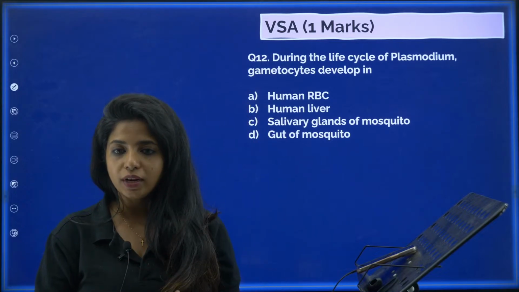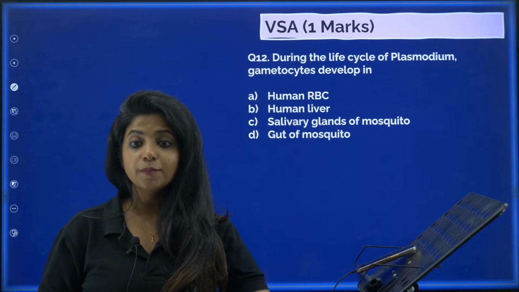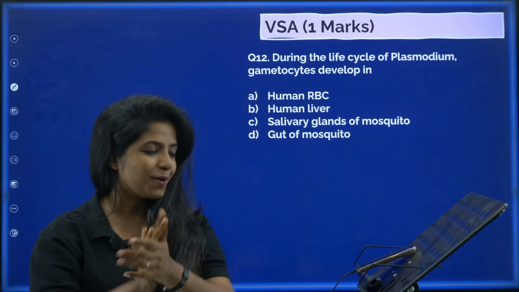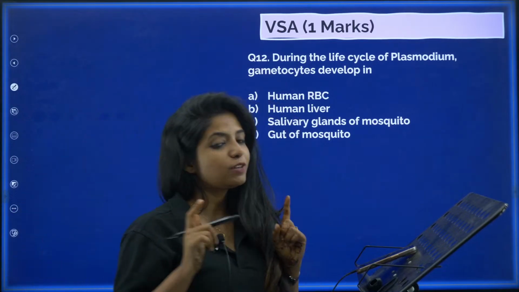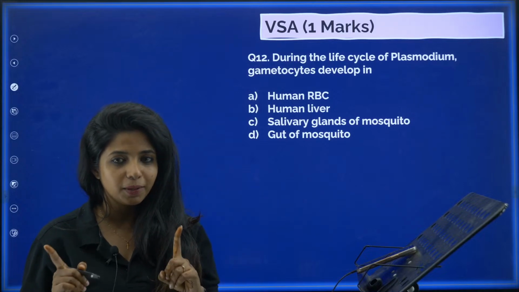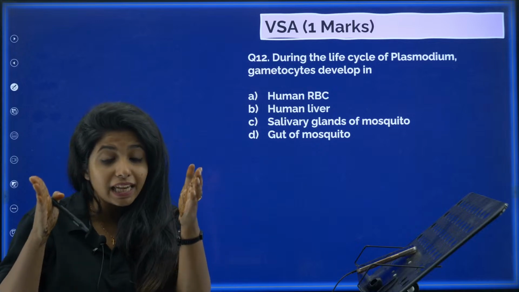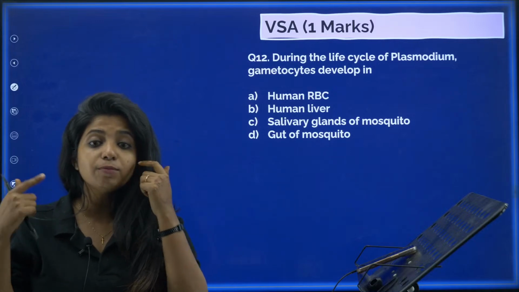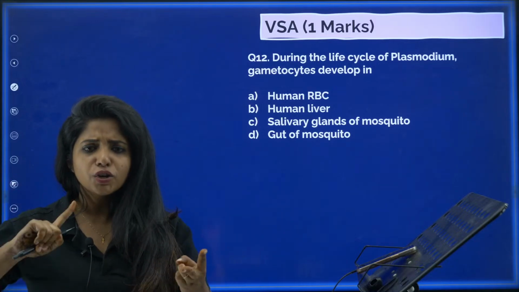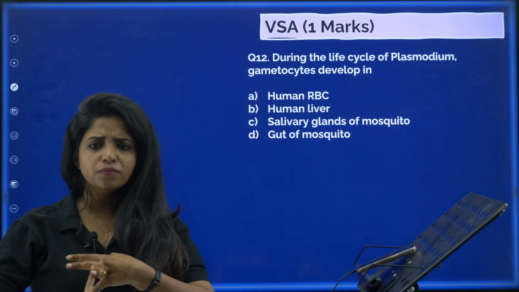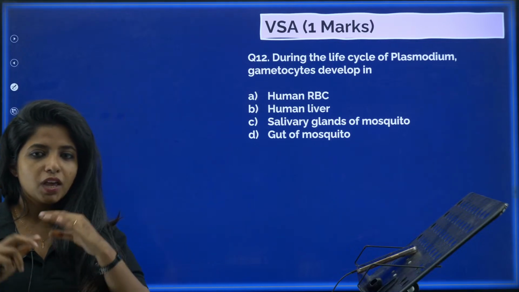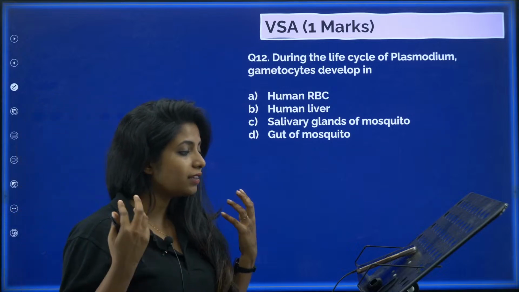And now question number 12. During the life cycle of Plasmodium, gametocytes develop in. Now, I told you, you will be able to answer a lot of questions if you listen to me. So, during the life cycle of Plasmodium, gametocytes, that is a stage of Plasmodium, okay? It develops in what? Human RBC, human liver, salivary glands of mosquito, gut of mosquito. Where do they develop? Where are they formed?